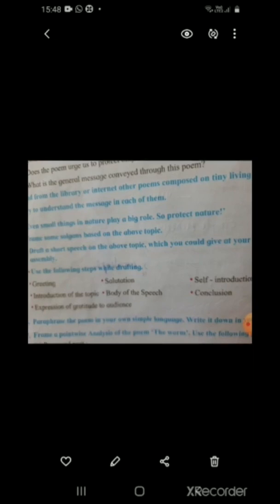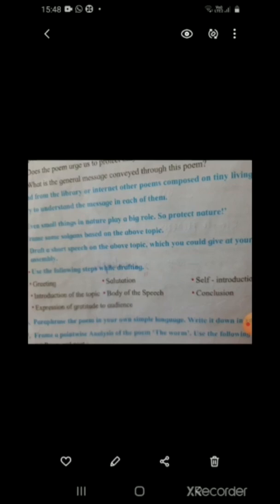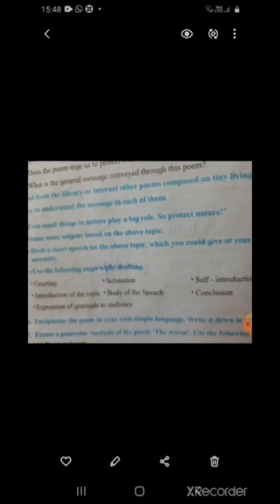You have to begin with greeting, then salutation, then introduce yourself, then introduce the topic that you are going to speak on, then the body of the speech, and then the conclusion. And then in the end you will thank the audience and the dignitaries, that is expression of gratitude. So today we are going to see how we can write this kind of short speech.